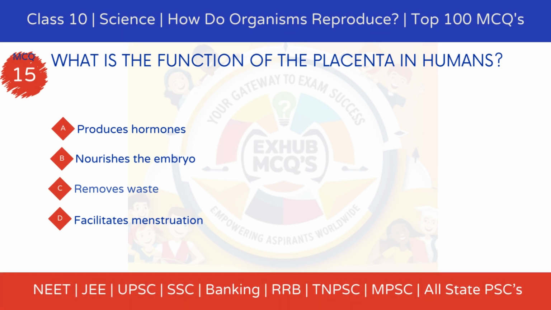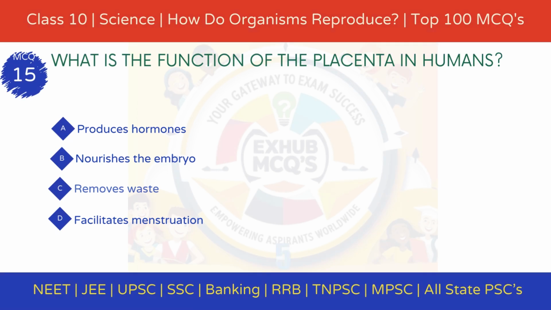MCQ 15. What is the function of the placenta in humans? Option A, produces hormones. Option B, nourishes the embryo. Option C, removes waste. Option D, facilitates menstruation.